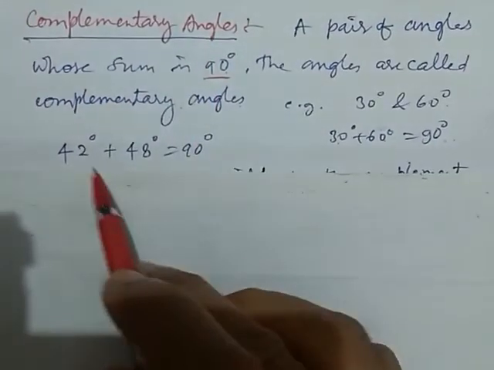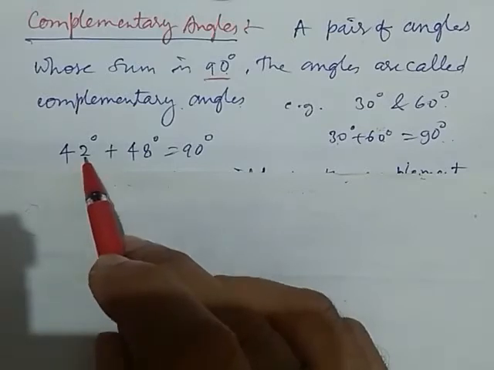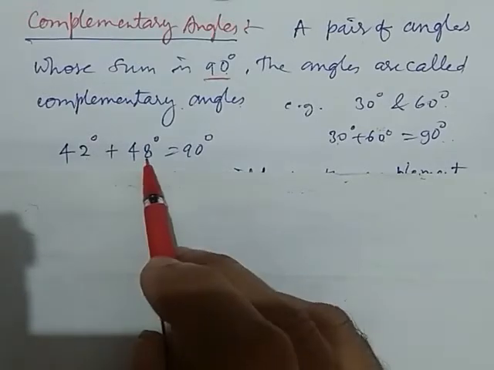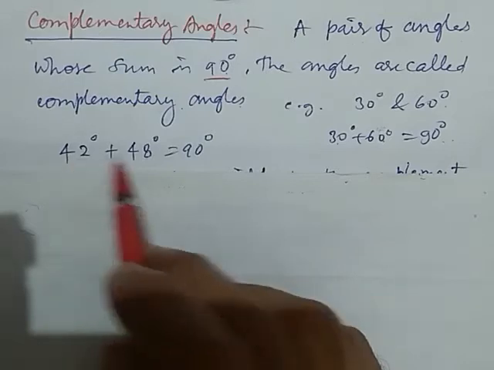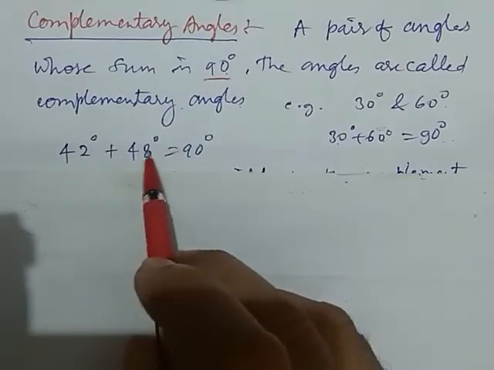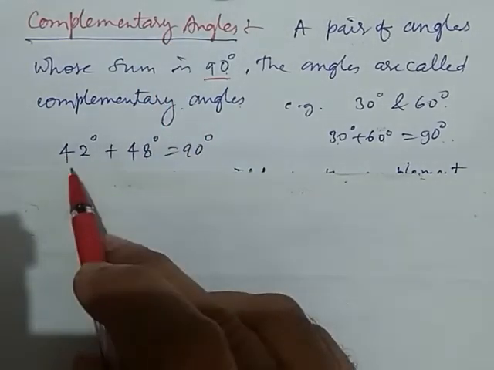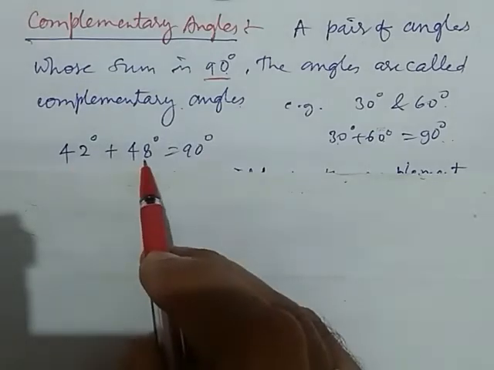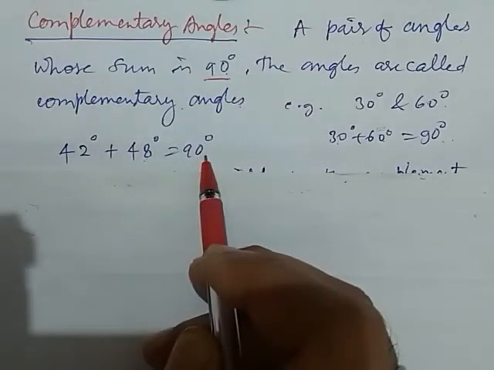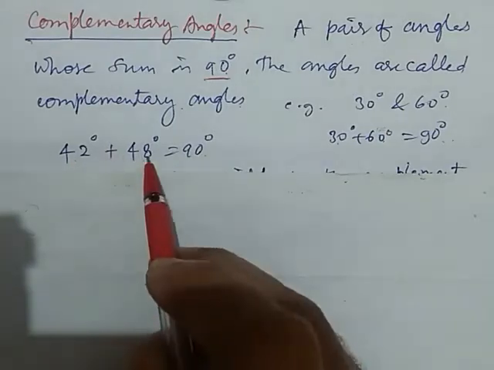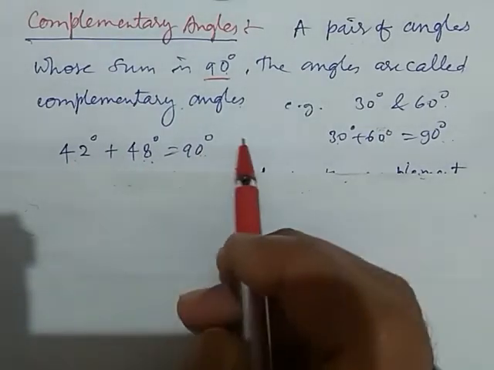Okay. Again we take one more example. 42 degrees and 48 degrees. Here both of these angles make complementary angles because the sum of these two angles is again 90 degrees. Here 42 plus 48 equals 90 degrees.